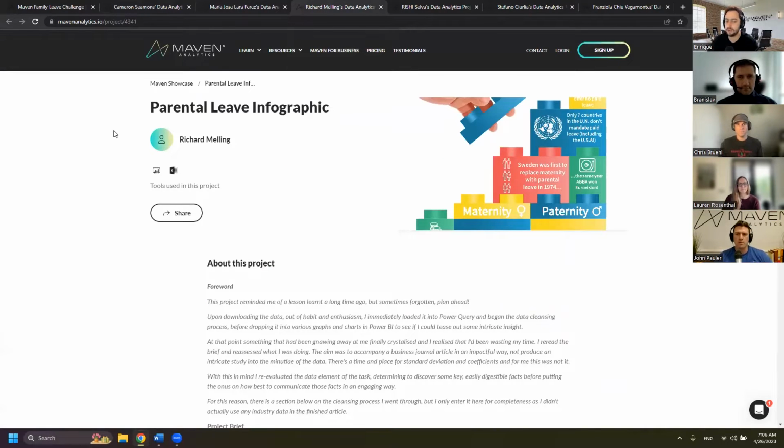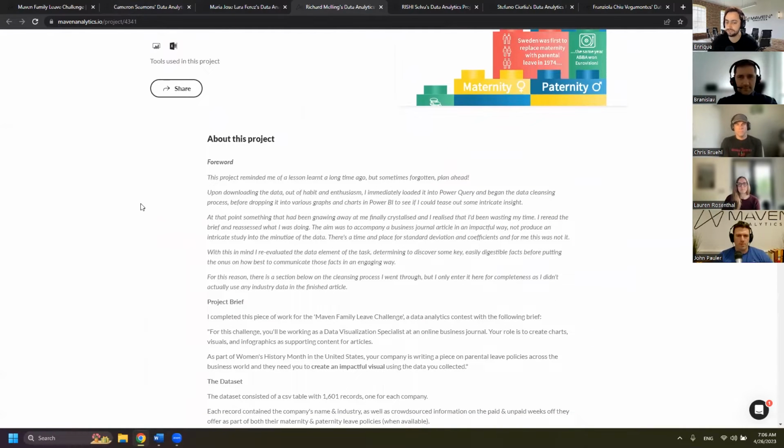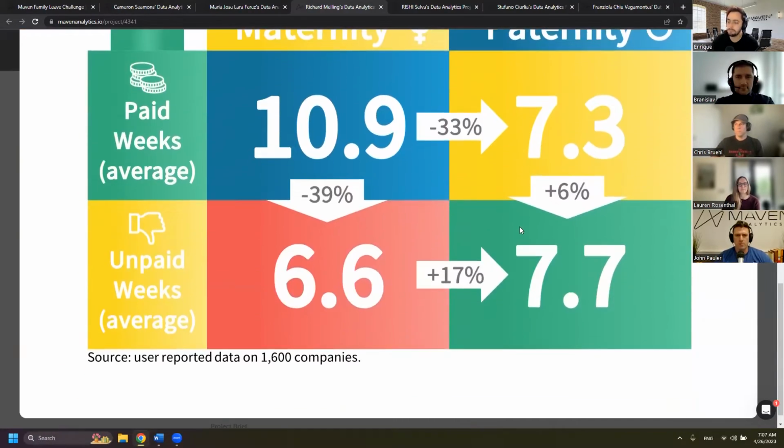Next up in our honorable mentions, we have Richard Melling, and he actually had one of my favorite project descriptions as well, in which he kind of starts things off by admitting that he started analyzing the data in detail at first until he realized that the challenge prompt was actually asking for something completely different this time around, which was just an impactful visual. I also like that he challenged himself by making his first infographic and dipping his toe in some design stuff. And I actually do think that the result that you can see here really works for what was the intention of this challenge.